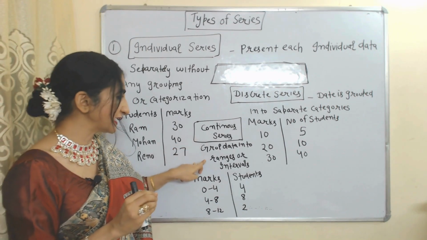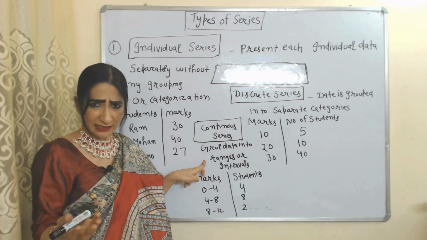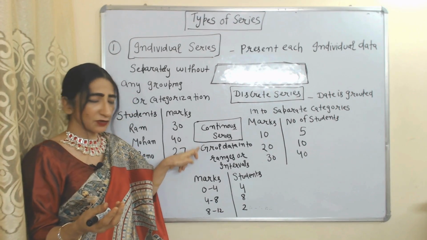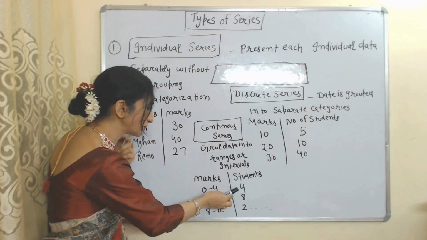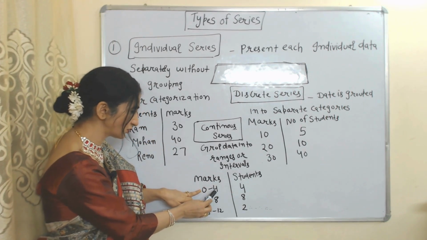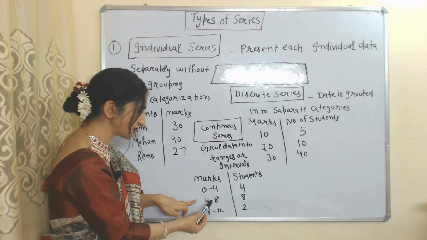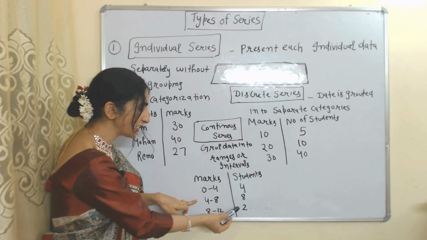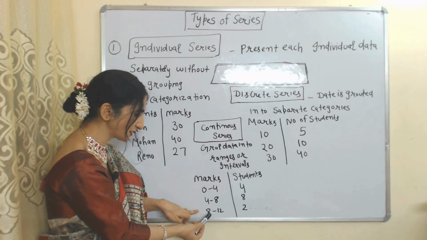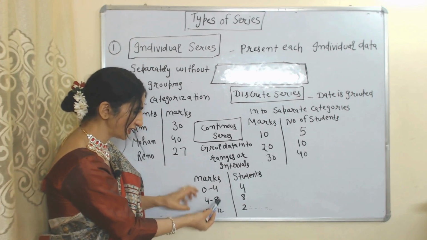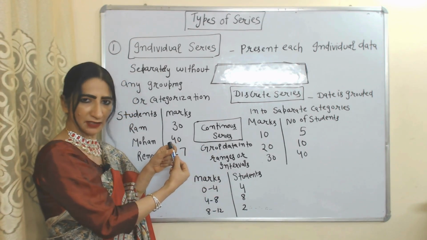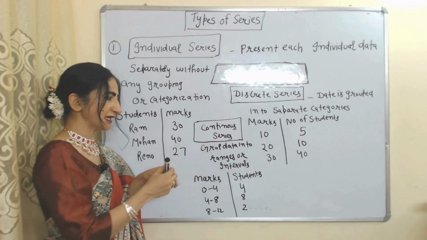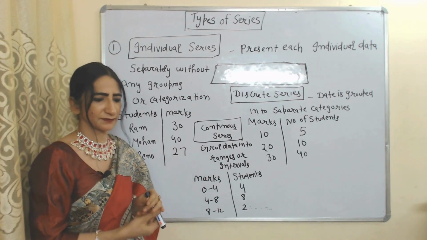Continuous series groups data into ranges, or we can say intervals. For example, 4 students received marks between 0 to 4, 8 students received marks between 4 to 8, and 2 students received marks between 8 to 12. Here you can see we have class intervals, because continuous series groups data into ranges or intervals.